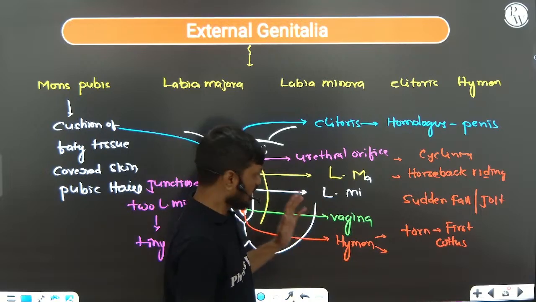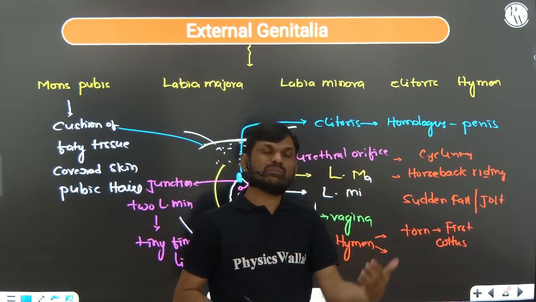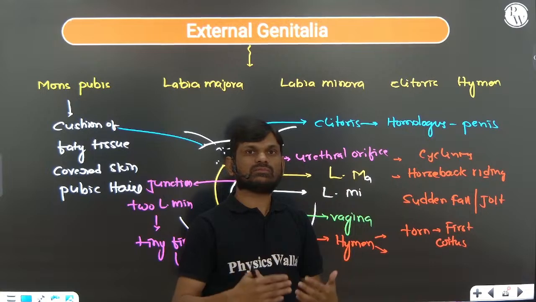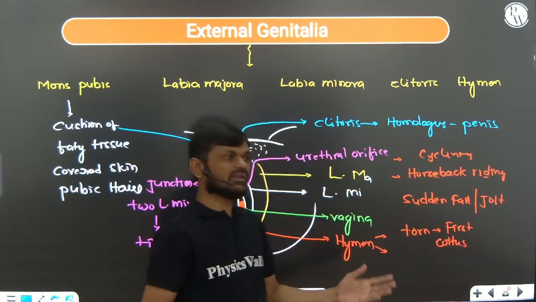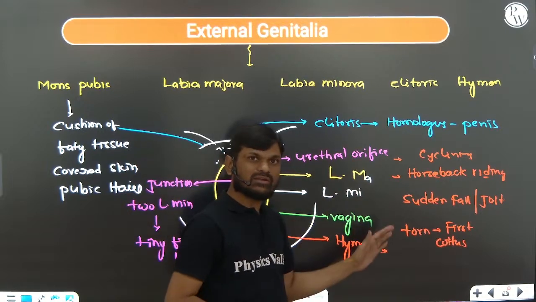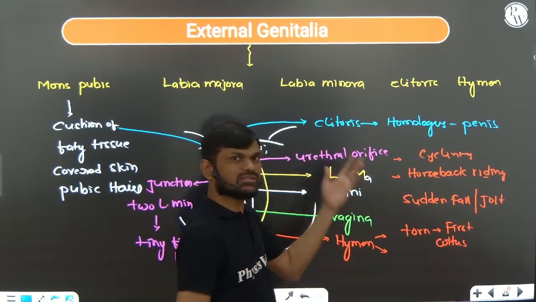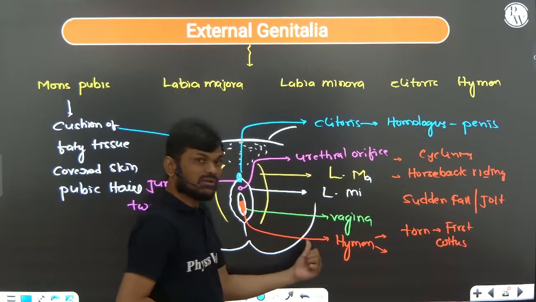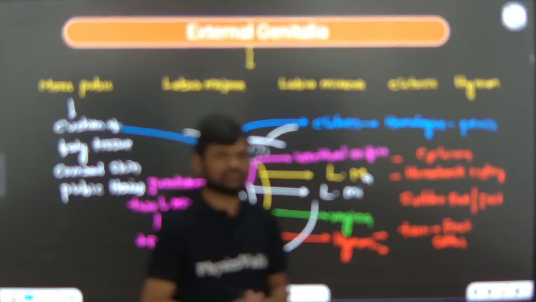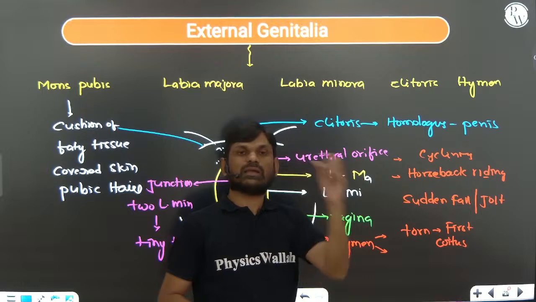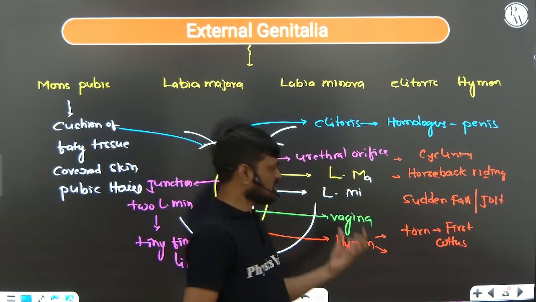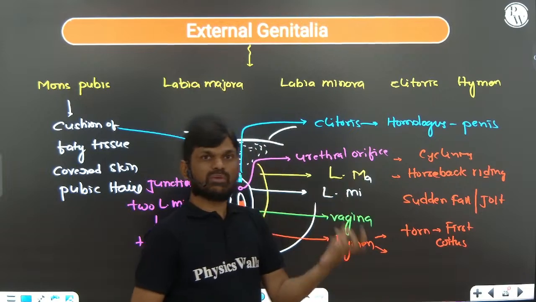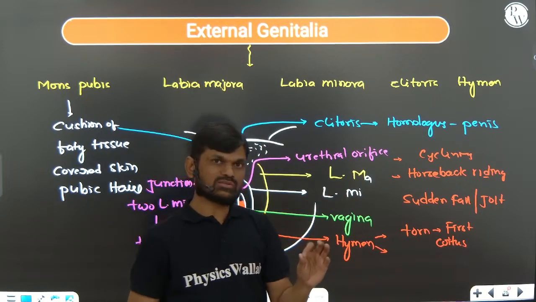Even the hymen can remain in some women after coitus, because it is a flexible and stretchable structure.